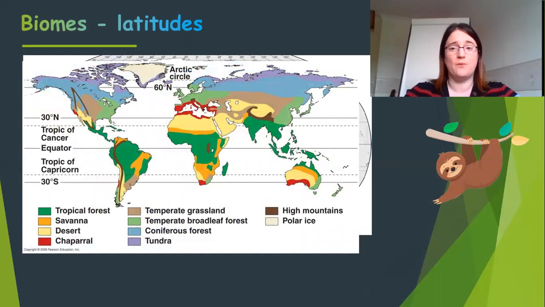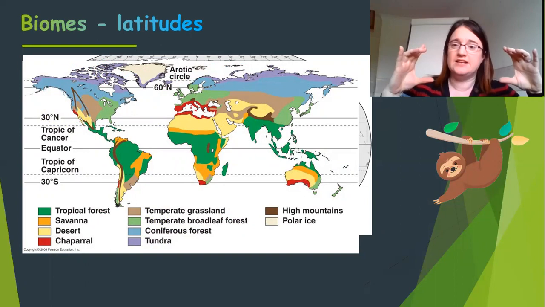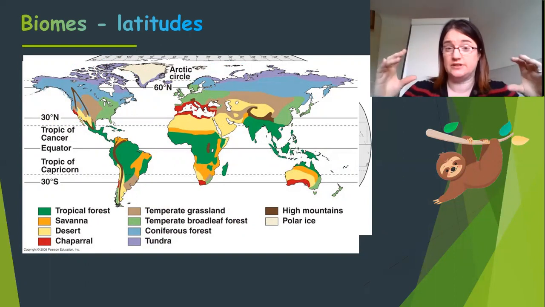If we have a look at how that works, you can see we have that pattern that we talked about yesterday of the tropical rainforests that are really close to the equator. In between those two lines of the Tropic of Cancer and the Tropic of Capricorn, we have some real heat. So if we've not got tropical rainforests, we've got savanna or we've got desert because it's hot in that section.